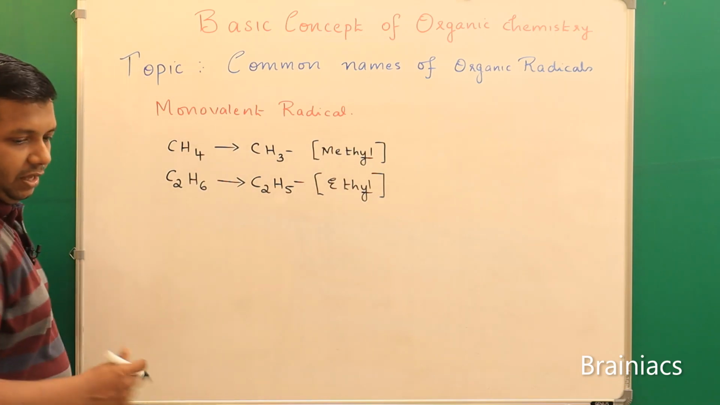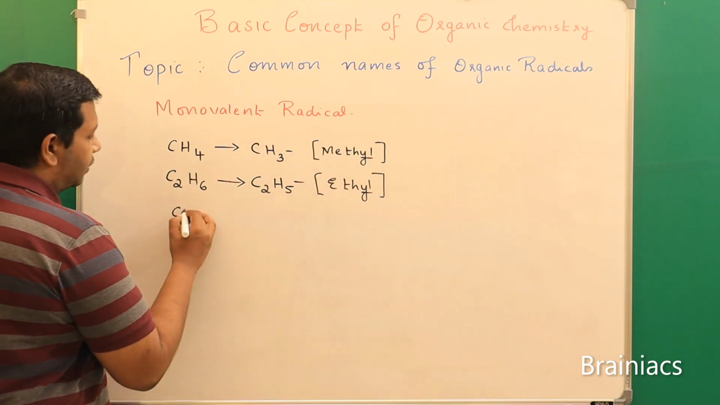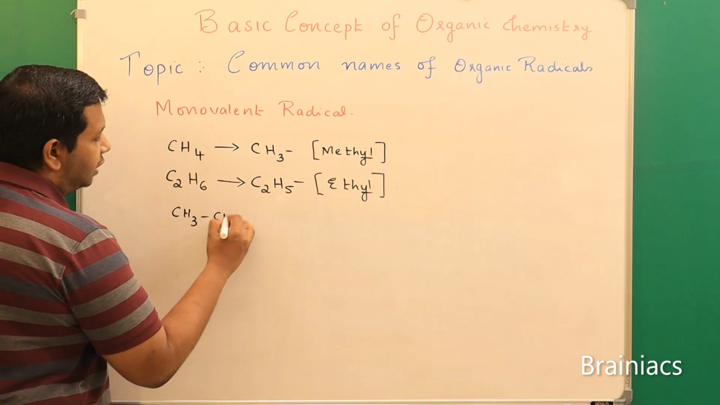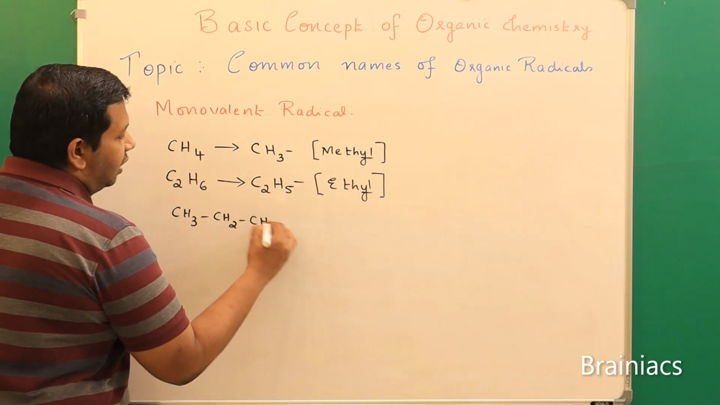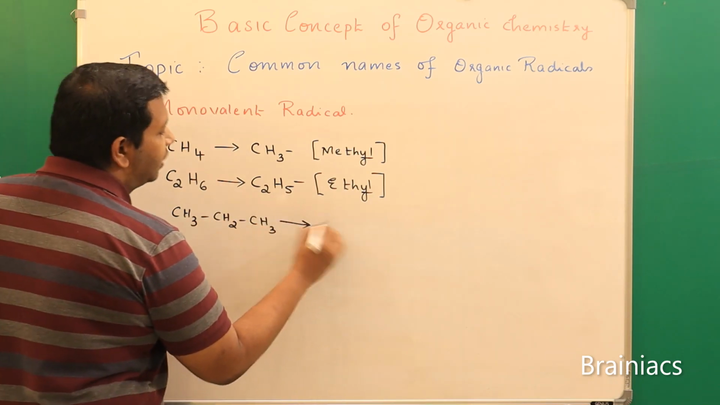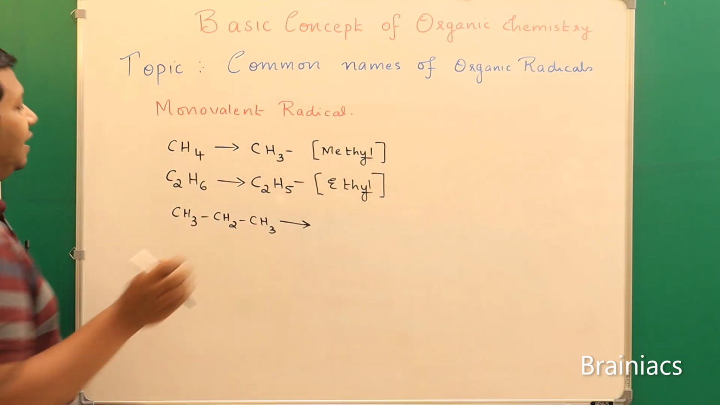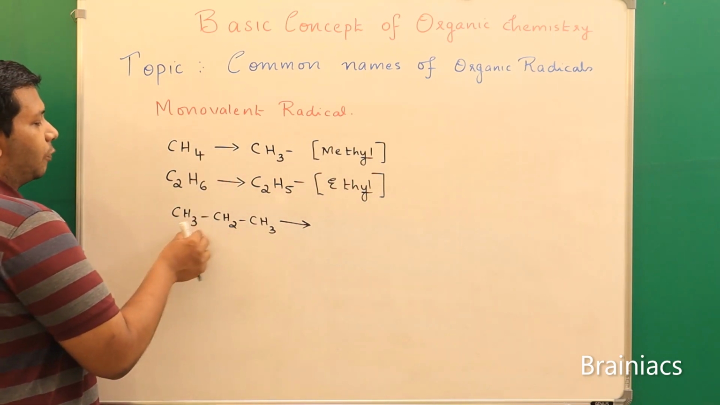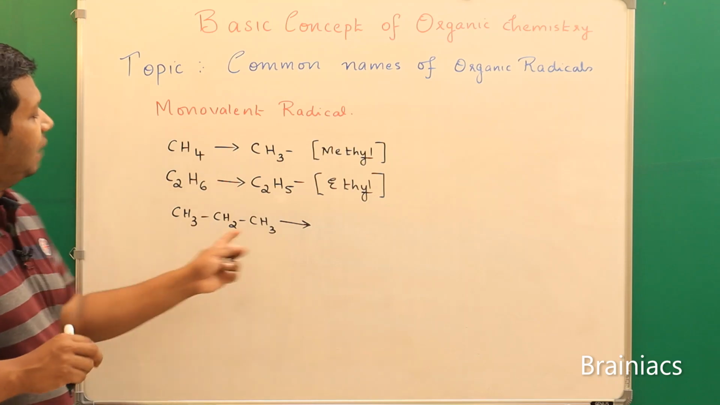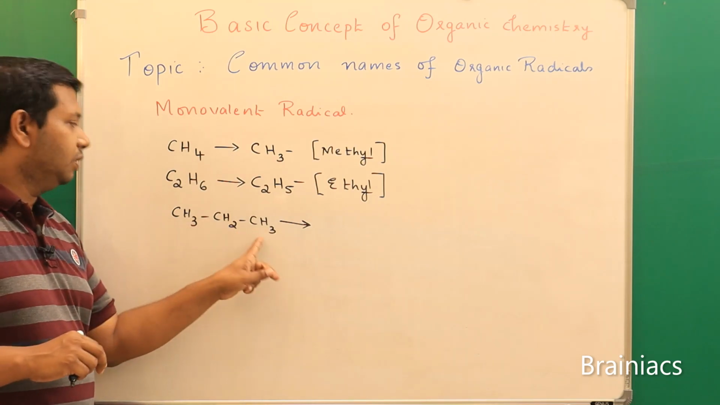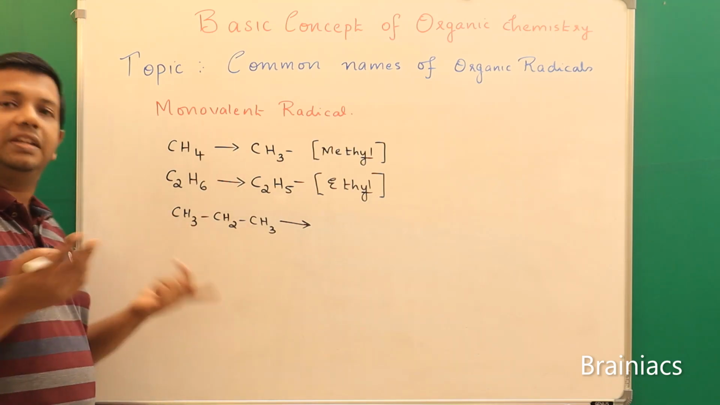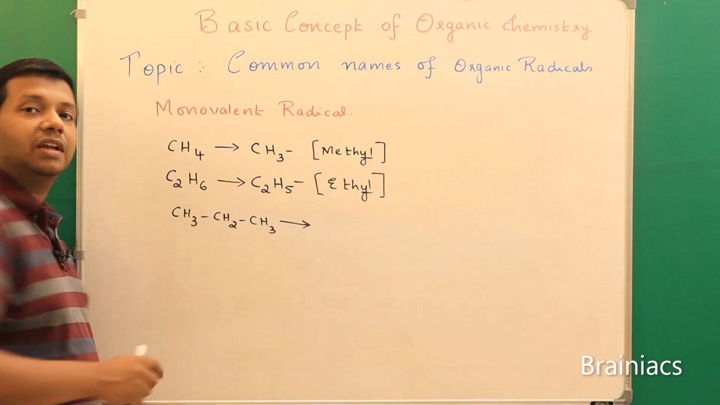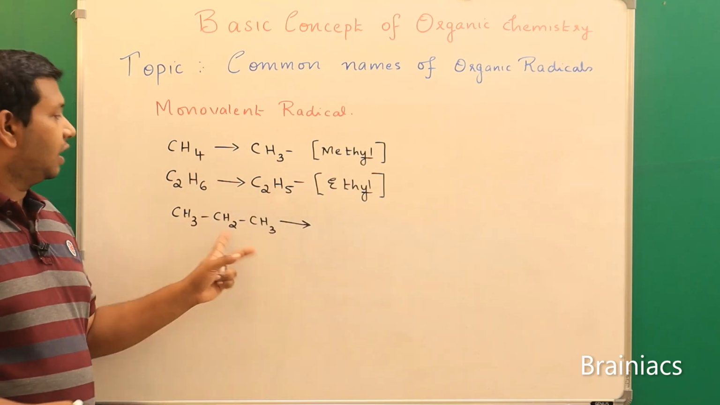Now coming to propane, for example CH3, CH2, CH3. Now I can replace H. The big question here is whether I replace H from the central carbon atom or from the terminal carbon atom. If I replace from the last one or from the first one, it is the same. From the central carbon atom, I will get a new species. So there are two possibilities.